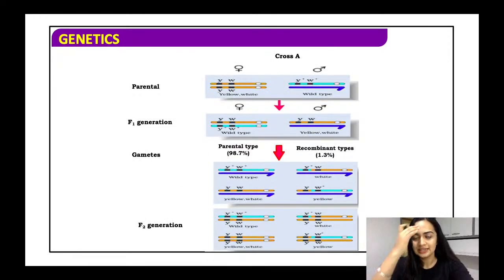All right. So see, this is our first cross. We can see the parental generation here. So one is the yellow-eyed and the white body, and this is the wild type. ठीक है, इसमें था red and the I think gray body. Yes. So what happens, the जो first जो parental generation है इसमें आया हमें 98.7%. ये जो है दोनों ही बहुत क्लोज इसमें प्रेजेंट है. तो रिकॉम्बिनेशन का जो ये है वो काफी लो है हमारा, दैट इज 1.3%.